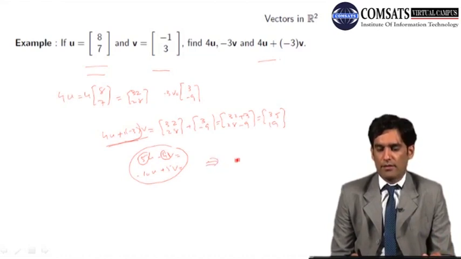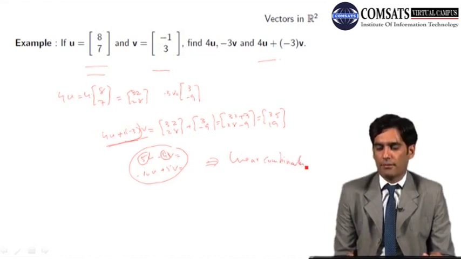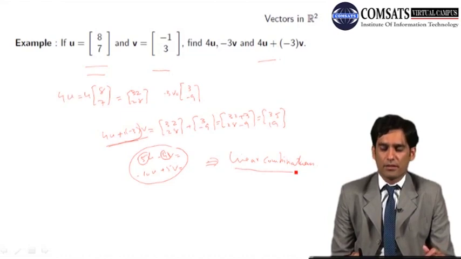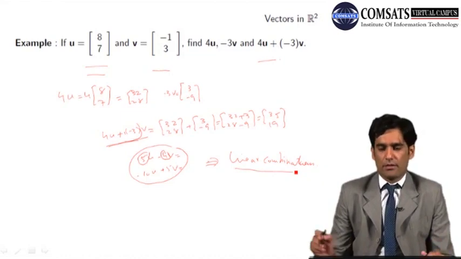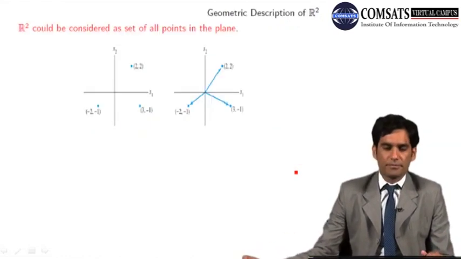Such a process of finding the new vectors, or these expressions, are known as linear combinations. I am going to define linear combinations in detail in the next slides, and we are going to discuss many examples of linear combinations of different vectors. I just float the idea in this slide.